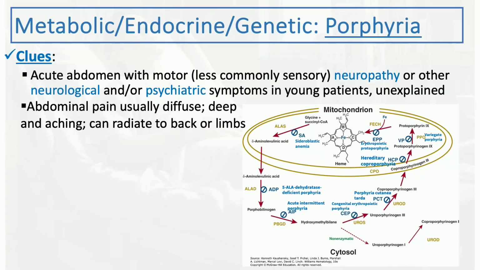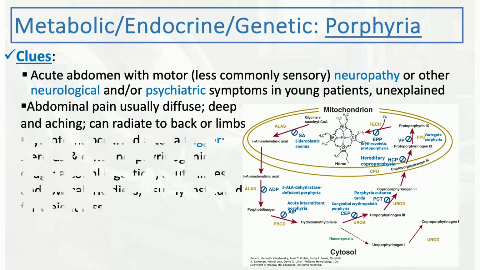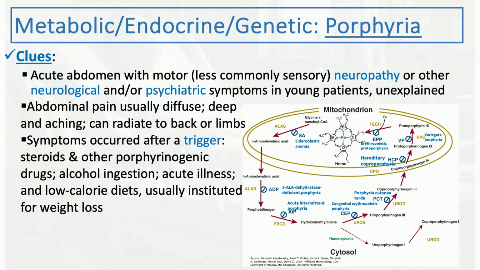and kind of relate to the back, kind of relate to the limbs. So as you can tell, it's really very, very non-specific pain. It could be very vague, but in acute porphyria, it's usually intermittent, and there is no such diagnosis and can cause some distress to the patient. Symptoms occur after triggers. So try to elicit from history if there's any trigger for the acute abdominal pain episodes.